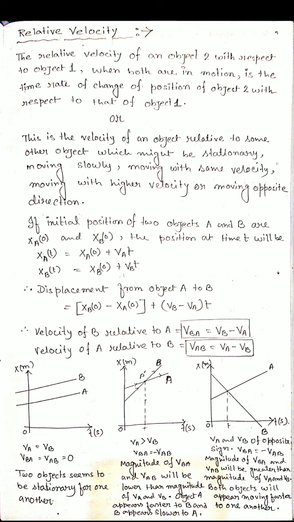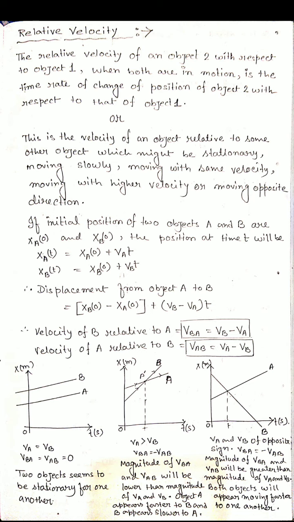So the displacement from object A to B, what can we write if we subtract the equations? XB(0) minus XA(0) plus (VB minus VA) into t. This will be the displacement from object A to B.